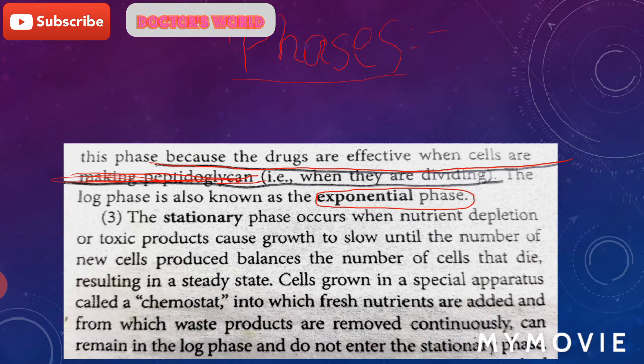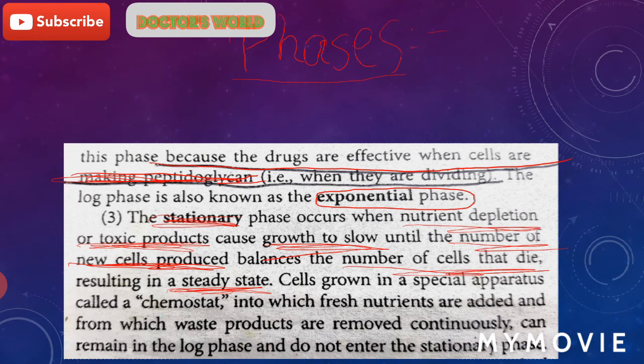The third phase is the stationary phase. This phase occurs when nutrient depletion occurs or toxic products accumulate due to metabolism of the organisms, and the growth becomes slow. The number of new cells produced becomes equal to the number of cells that die, and the stationary phase is achieved. This is known as steady state.